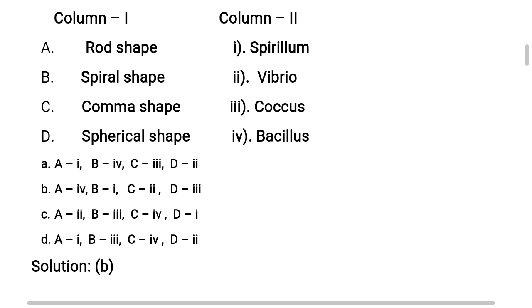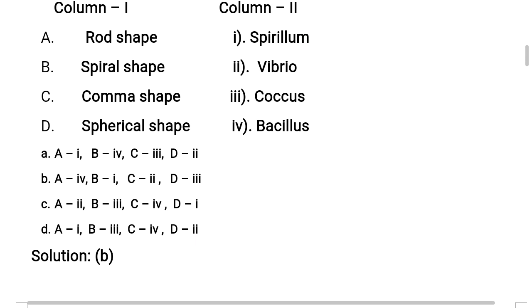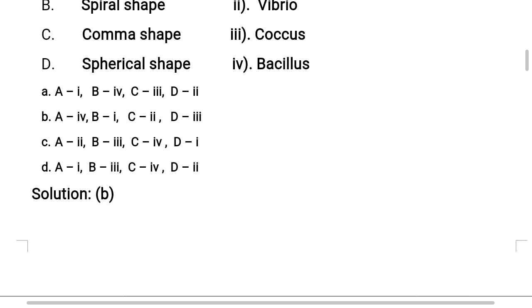So Roman number 3 is matching with D. So the correct option for this question is option B. I repeat once again. A is matching with 4, B with 1, C with 2, D with 3. Hope you understood this question explanation, very important.